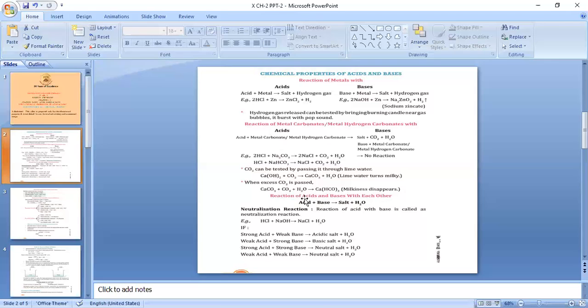Now, let's talk of the third property of acids and bases, that is the reaction of acids and bases with each other.